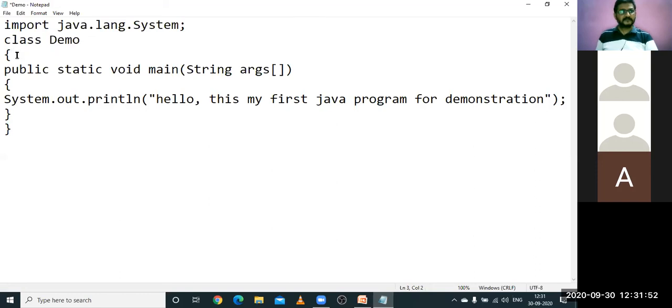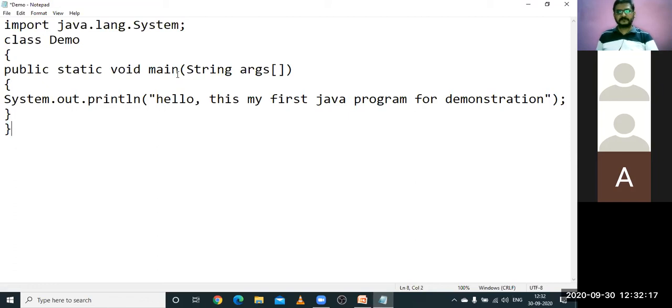And next, as we know, for any programming, you have a curly brace, an open curly brace, to write the details of this class. Now, we are supposed to write the details of this class called Demo by opening its curly brace. Now, in which we have a main method here.